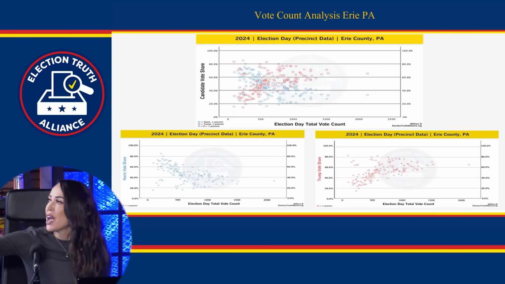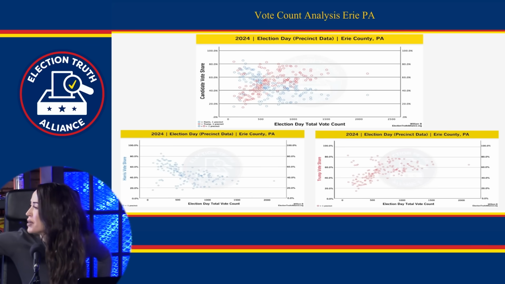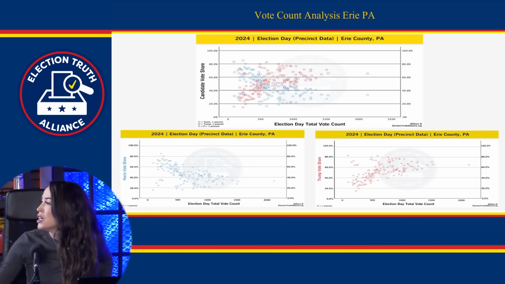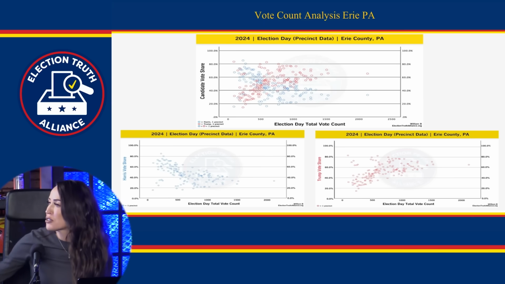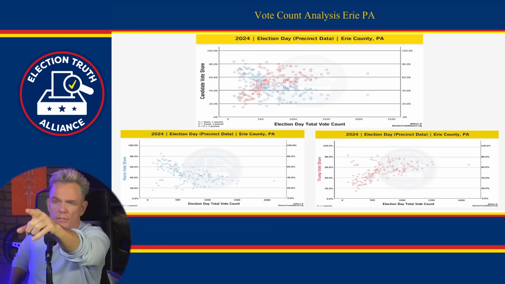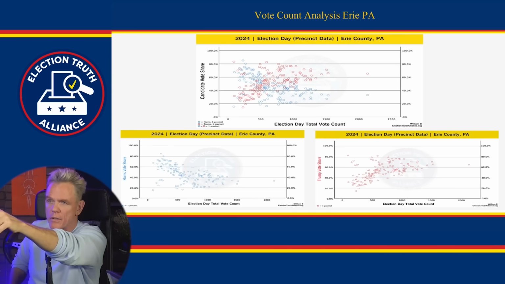If you look at them separately, it actually looks somewhat normal until you hit 500. Around 500, maybe a little less than 500, Trump goes up drastically and Harris goes down. Actually, it's more like 250. If you look at the blue, at 250 everything starts to drop, and at 250 everything starts to go up. So what we're seeing...